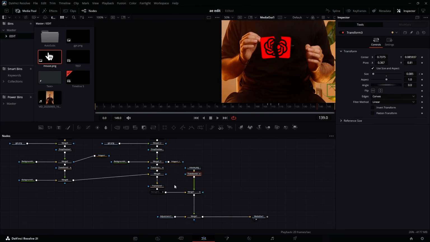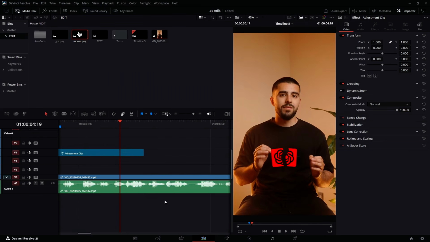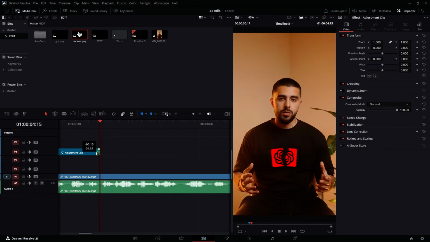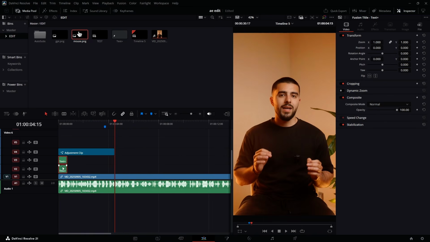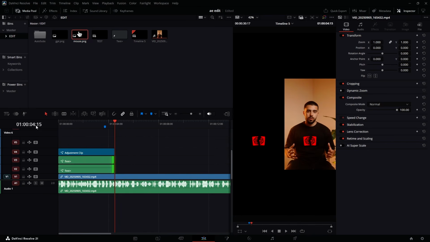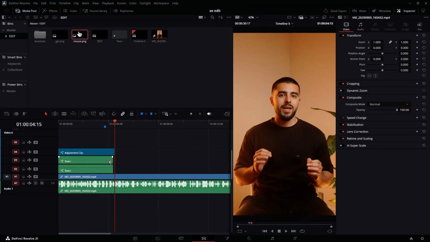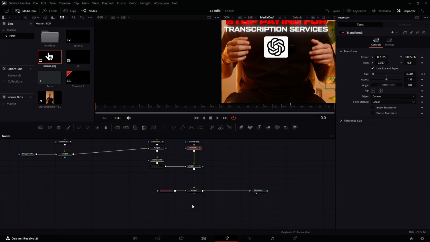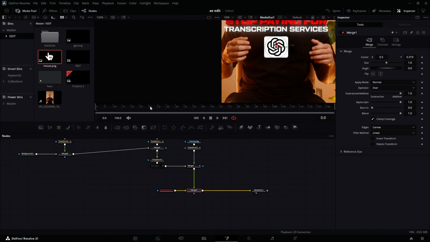So let's go back to the edit page and see what we have done so far. So the next thing is going to start from this where he says NVIDIA just. So I'm just going to bring this back here, make sure I select both of these, and I'm going to bring it to somewhere around here. You can follow the time from here, so make sure select this, bring it, good.